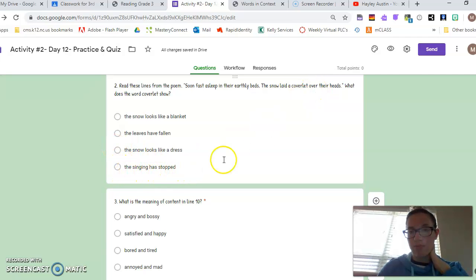And the singing has stopped. Is that what a coverlet is talking about, singing? No, it's a blanket. So A would be the right choice for that one.